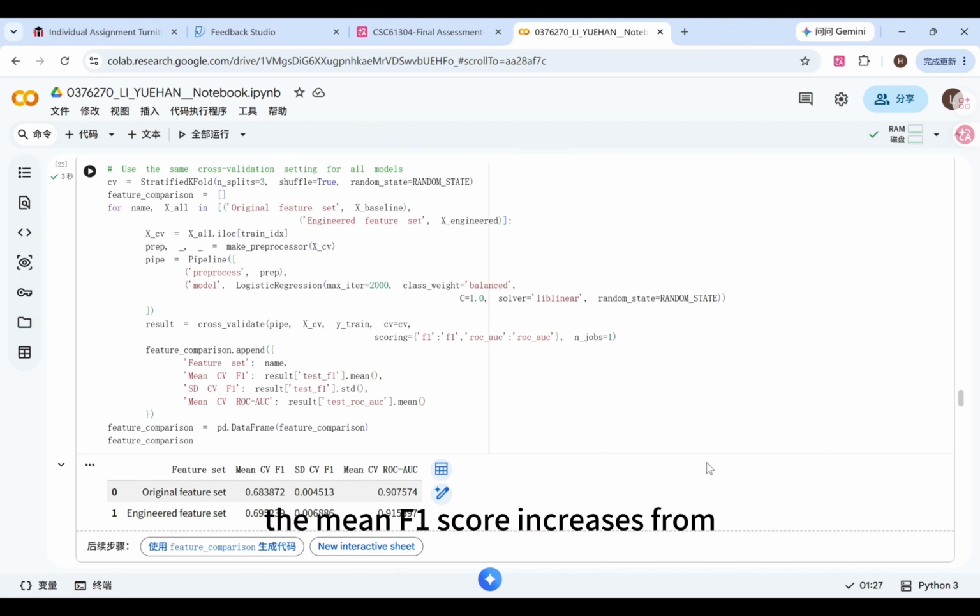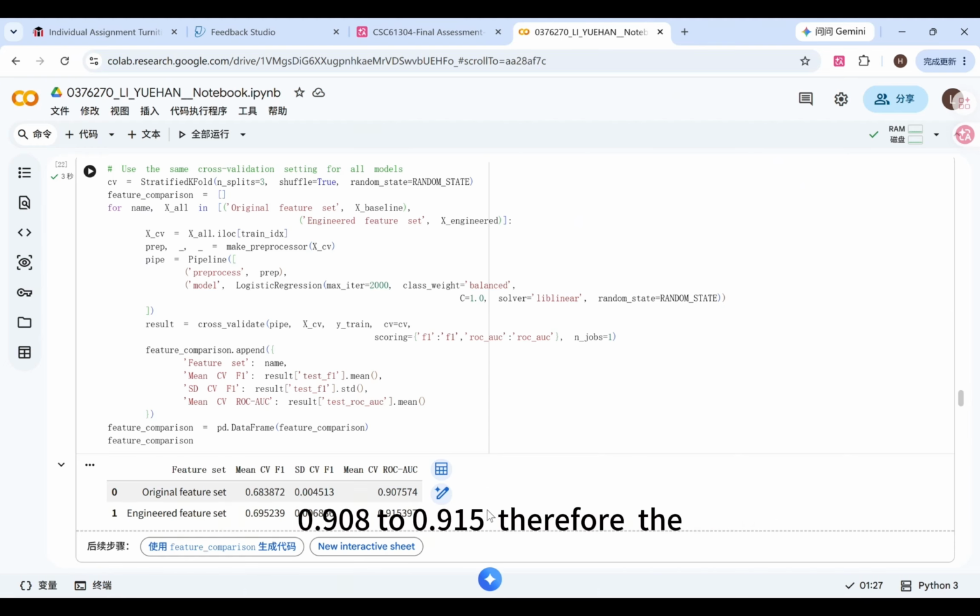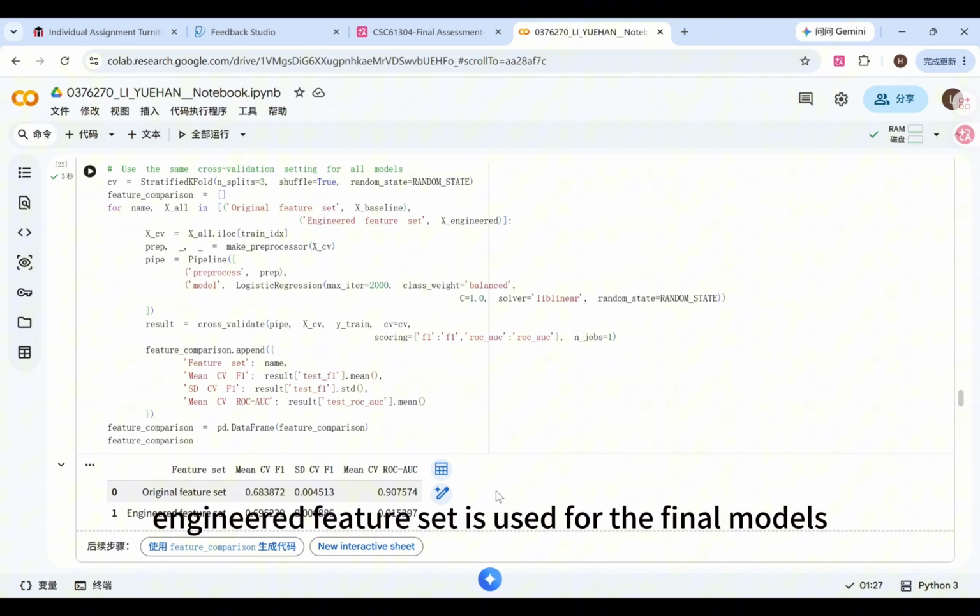The mean F1 score increases from approximately 0.684 to 0.695. The mean ROC-AUC also increases from approximately 0.908 to 0.915. Therefore, the engineered feature set is used for final models.